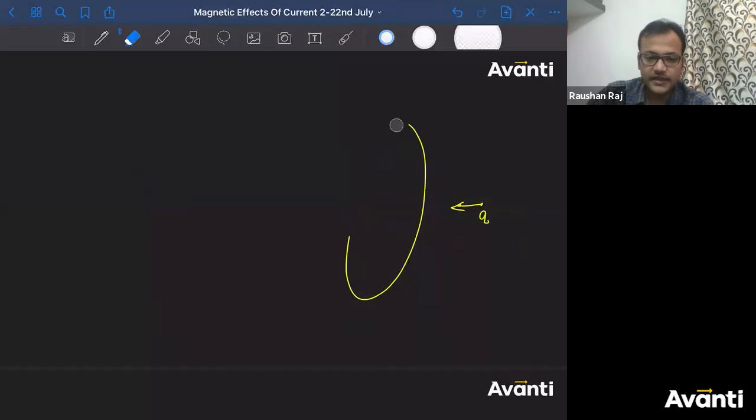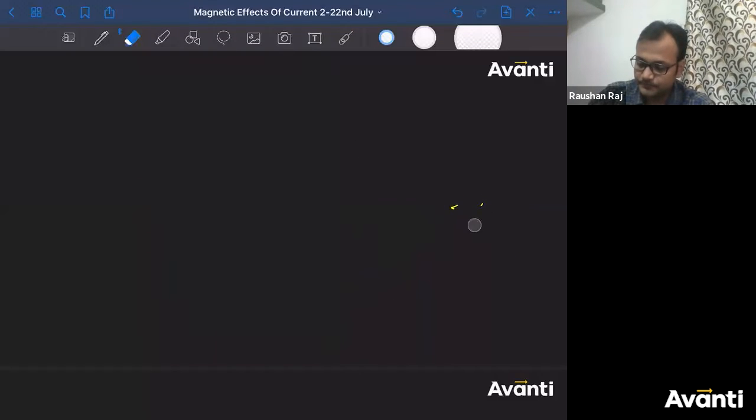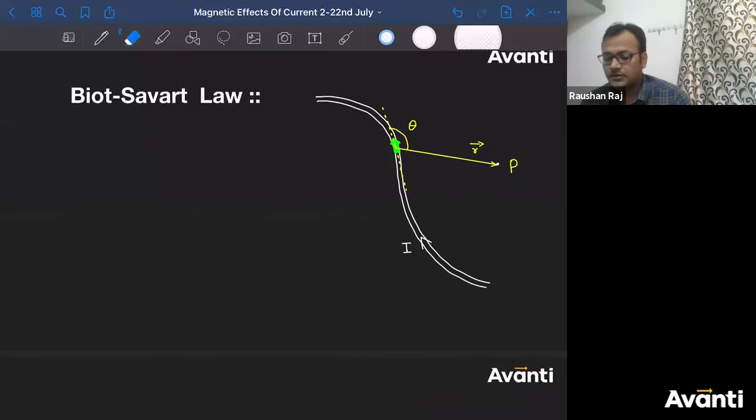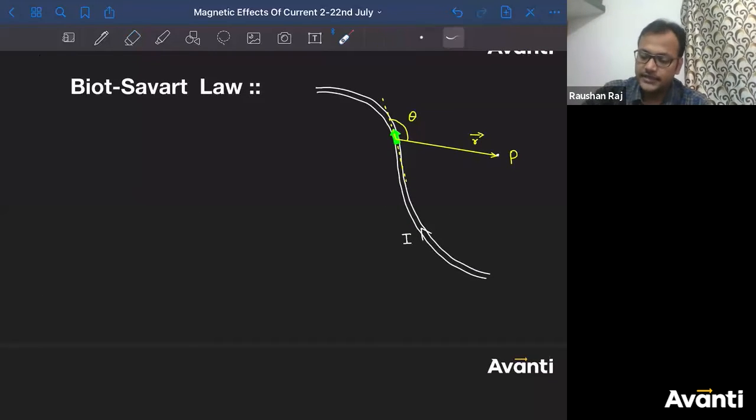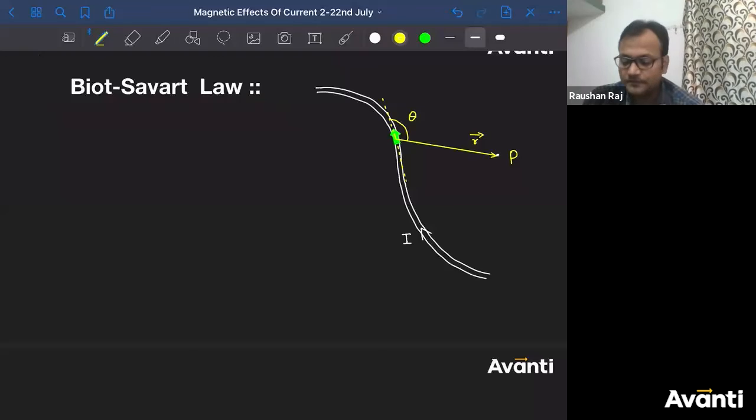So how can we find out what is the magnetic field? So there is a law which is very famous to find the magnetic field because of current carrying element, and the name of that law is what? Biot-Savart's law. Okay. So this is valid as you have studied Coulomb's law. Coulomb's law is studied for point charge.